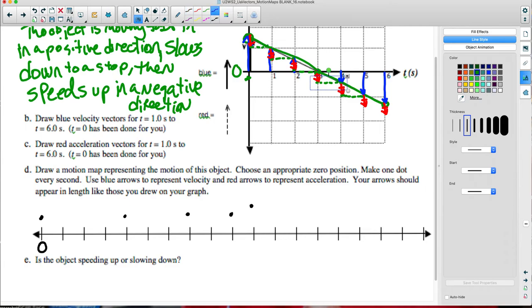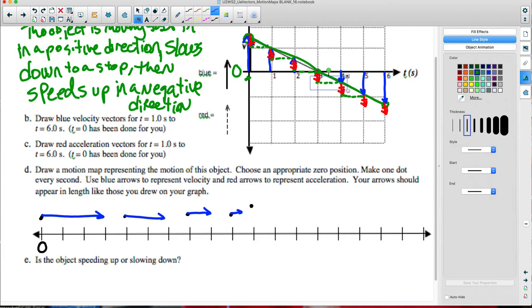Let's draw the velocity vectors as the car would go up the track first. So a smaller and smaller positive velocity. And then how big of a velocity vector should we put on our last dot? None. Why?